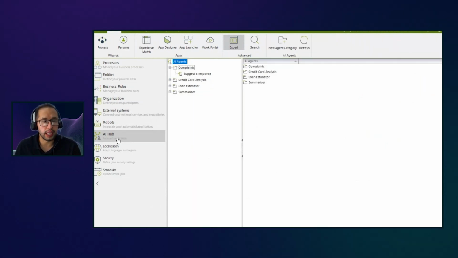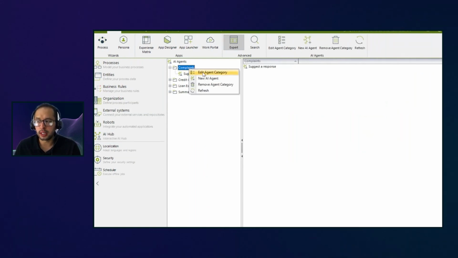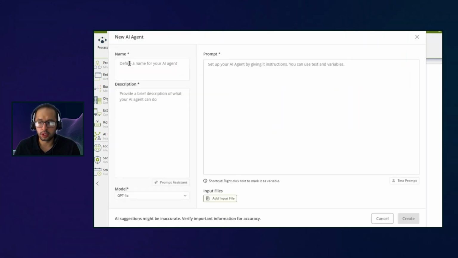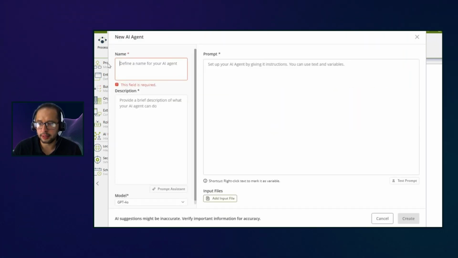It's going to be located under the AI Hub, and it's going to be available every single time that you want to create a new AI agent. When you decide to create a new AI agent, you can go and start creating a new agent from a blank element. You click on create, and this is where basically we're going to just have the information of the new copilot. So how it works?